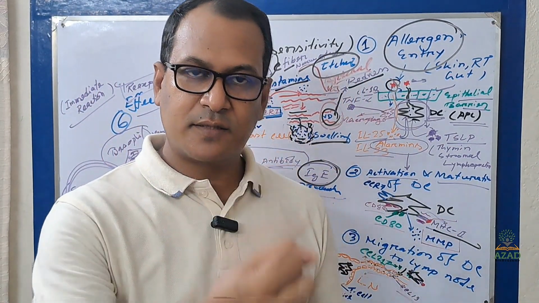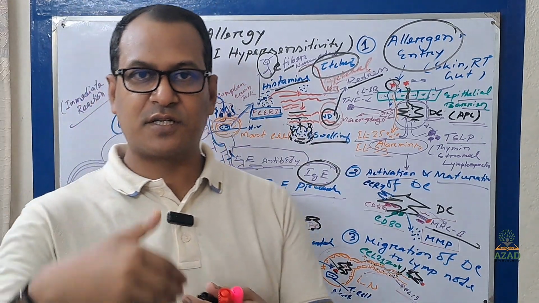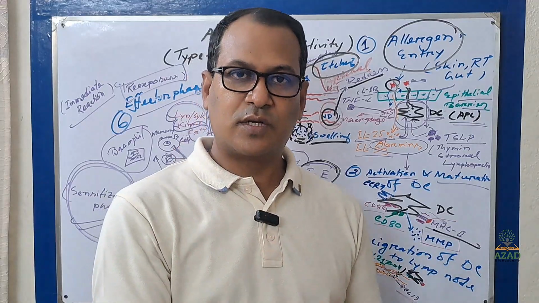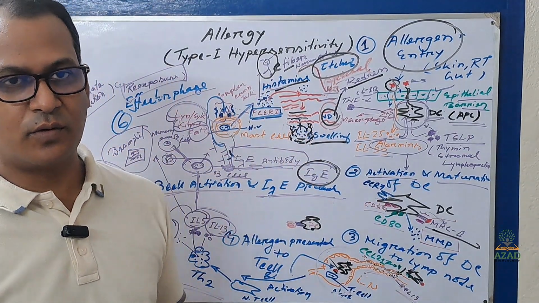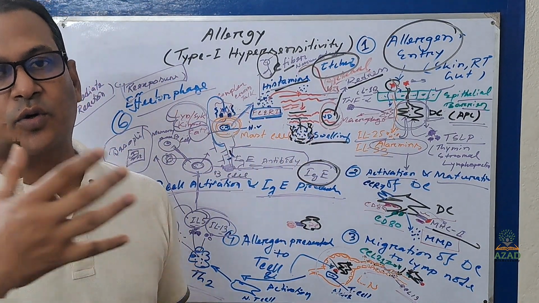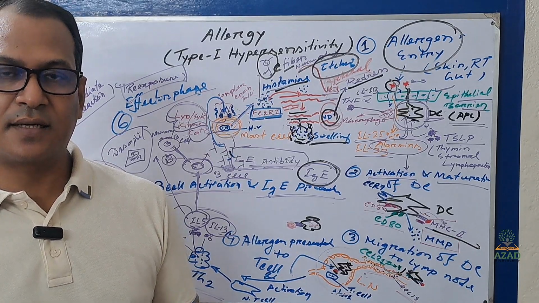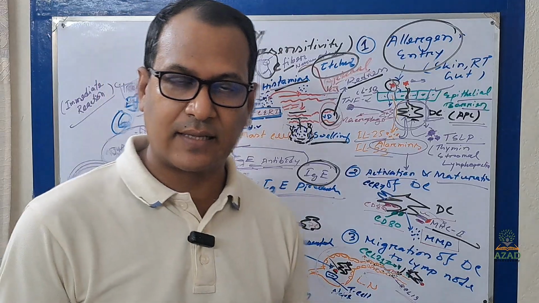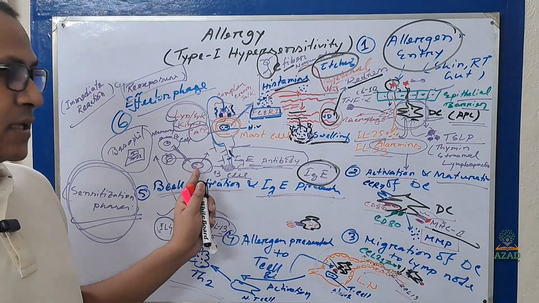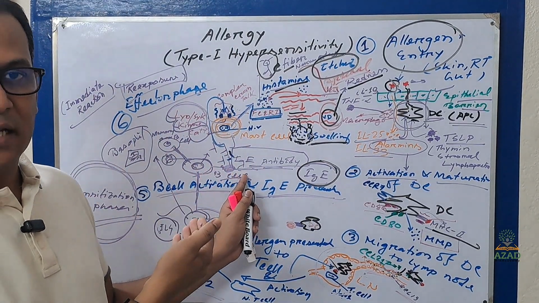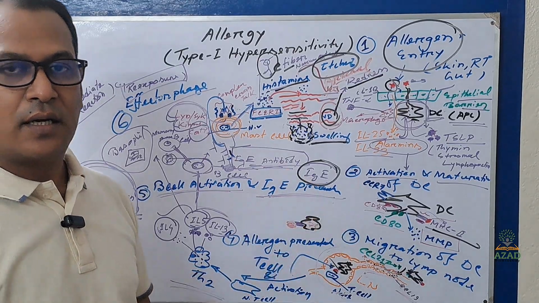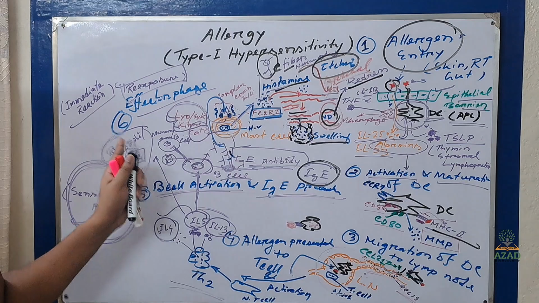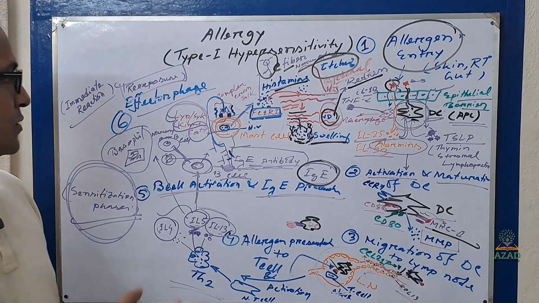The antigen presenting cell, that is the dendritic cell, will present the allergen through the MHC molecule 2 to the naive T cell, and then the naive T cell will turn into helper T cell 2, and that helper T cell 2 will produce interleukin 4, interleukin 5, interleukin 13, which will activate your B cell, and that can turn into plasma cell and produce antibody, that is IgE, and it can also activate the basophil. And finally, what will happen?